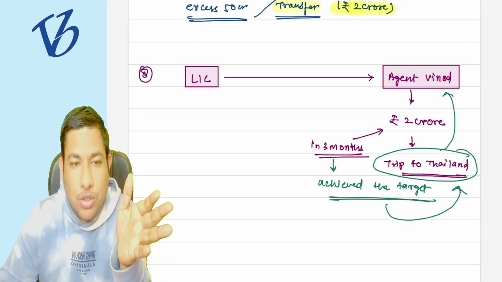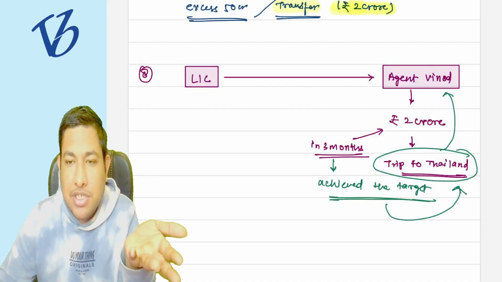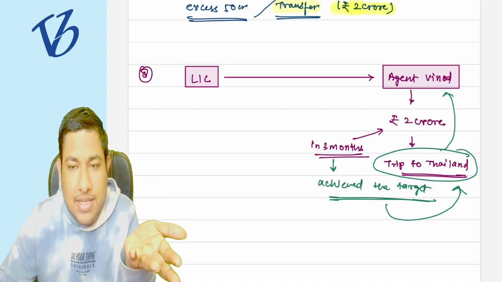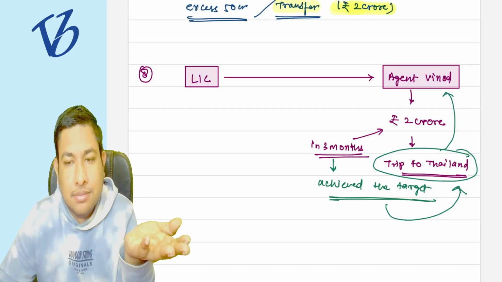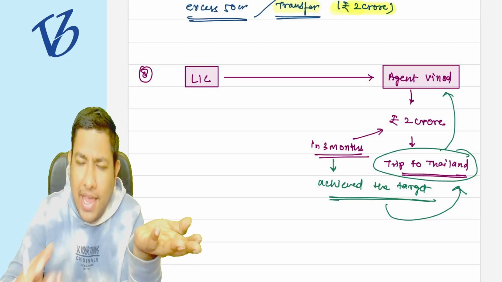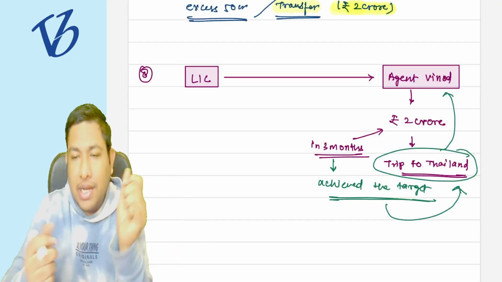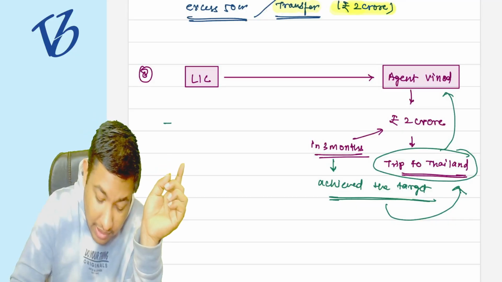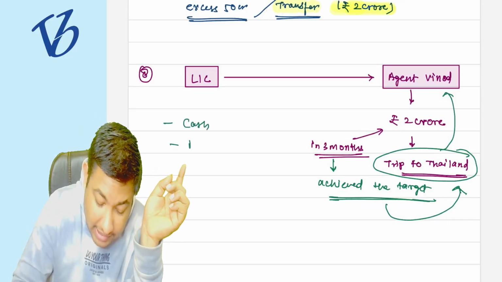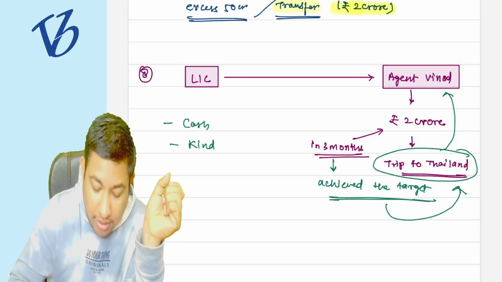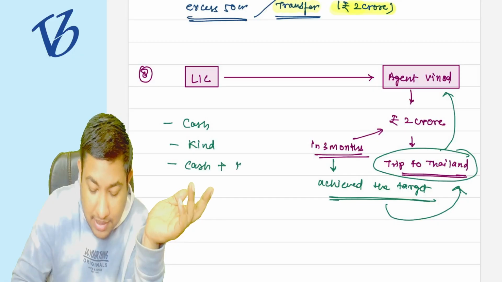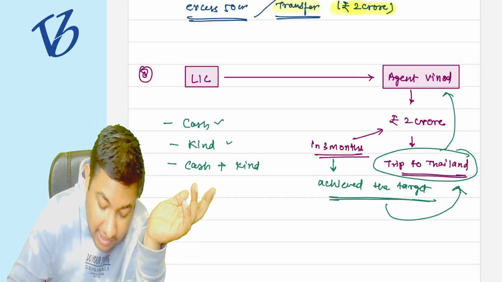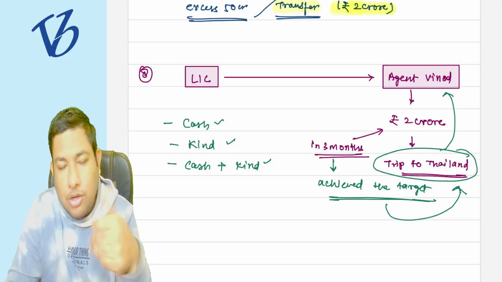His business was earning commission by selling the policies, and due to that he is earning some gifts in the form of cash, kind, or partly in cash or partly in kind. There could be either cash paid, or kind, that is the trip to Thailand, or they say that we will pay some cash plus some kind.